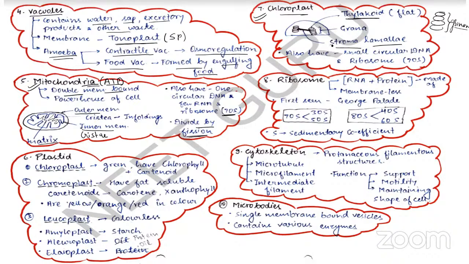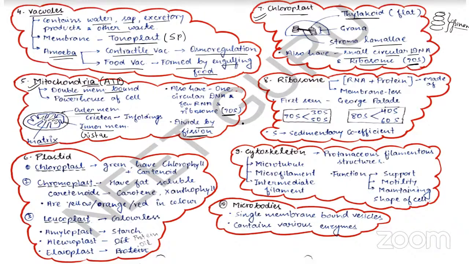So they show a division of labor, because there's a thylakoid and there's stroma lamellae. And the chloroplast also has a prokaryotic origin. As I already told you, they have a prokaryotic origin. They have ribosomes which are 70S. They have a small circular DNA, similar to the prokaryotes, and the DNA is double-stranded.